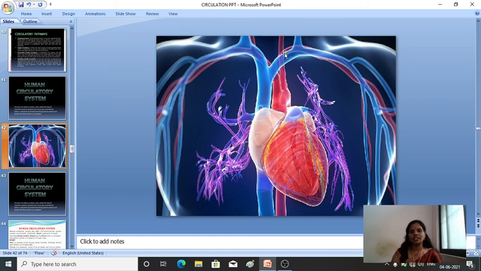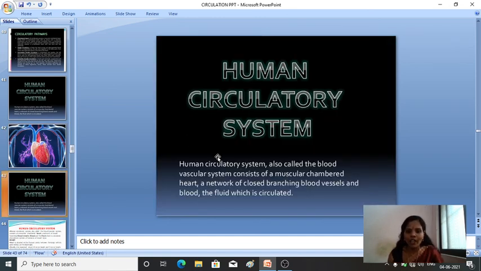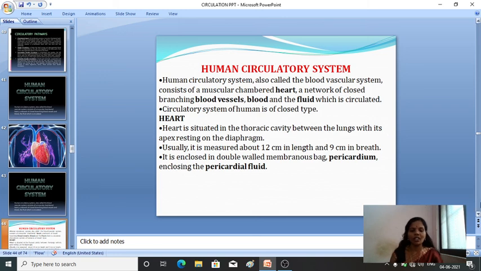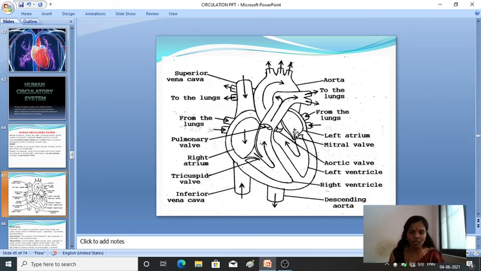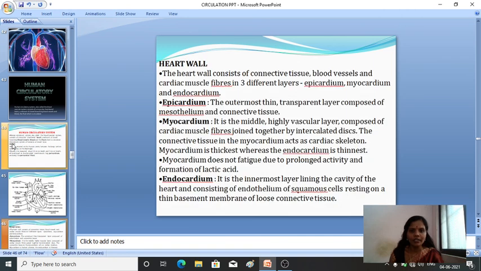Then, what we have studied, let's have a glance from the first. Today we have studied the human circulatory system, commonly known as the blood vascular system, which consists of closed branching blood vessels and the fluid. Firstly we discussed the human heart and its structure.